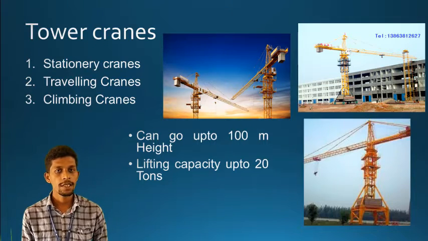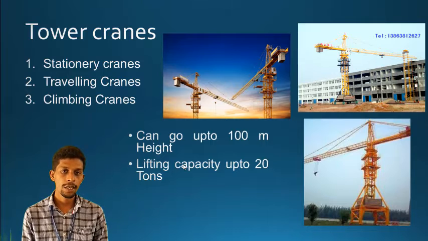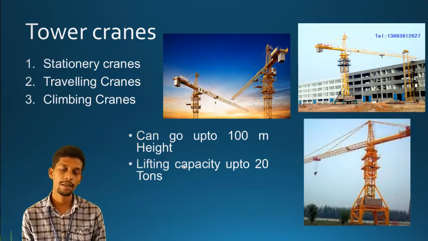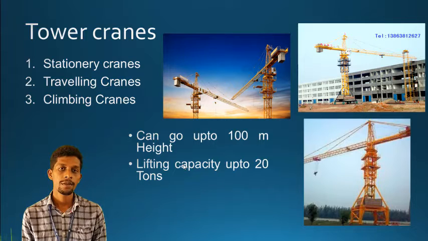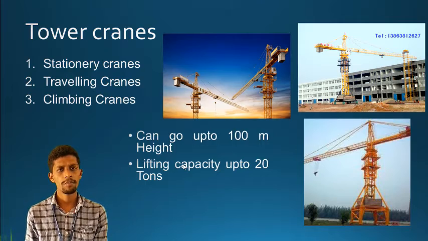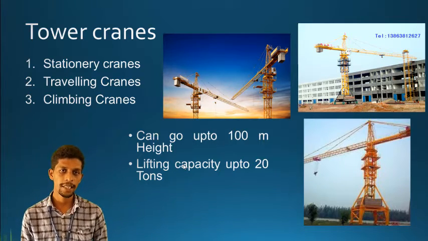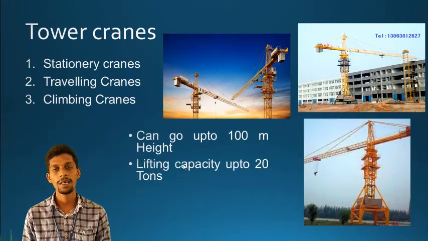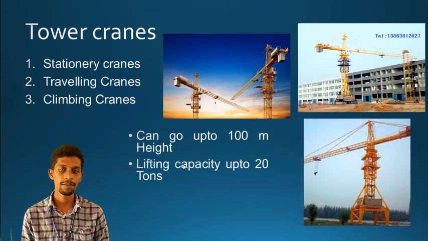Then the second one is tower cranes. You can see tower cranes at different construction sites in the images. Most often group housing and multi-storied buildings have tower cranes at their locations. Basically, a tower crane is used for lifting machinery to the desired heights. The tower cranes are basically three types: stationary cranes, traveling cranes, and climbing cranes. You can see the diagrams over there.